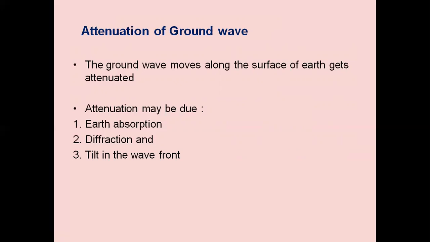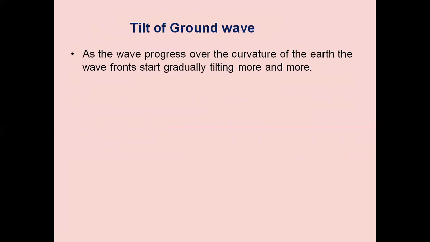Tilt in the wavefront. The wavefront will be tilted. There is more tilt as the wave passes to a long distance. If the distance between transmitter and receiver is more, there is more tilt, and hence more losses. As the wave progresses over the curvature of the earth, the wavefront starts gradually tilting more and more. The curvature is more if the distance is more.